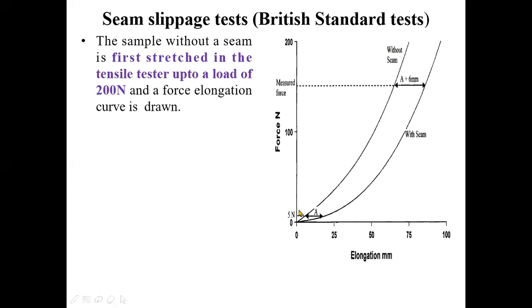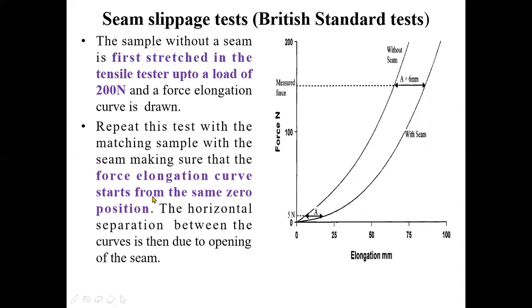That means you subject the fabric to a force of around 200 Newton. When the load on the fabric is gradually increased, it will elongate in this direction. Let us consider that this is the force elongation diagram for the sample which is without seam.